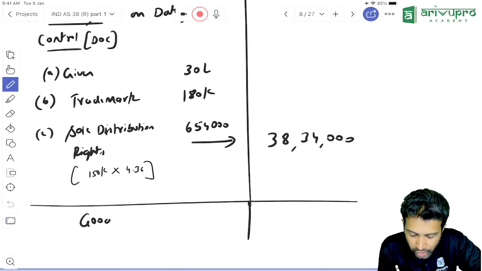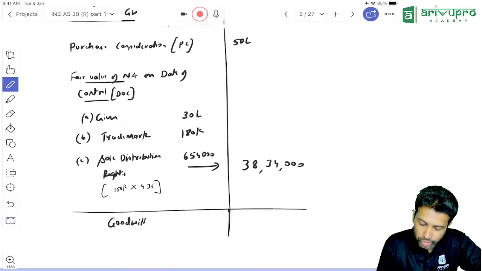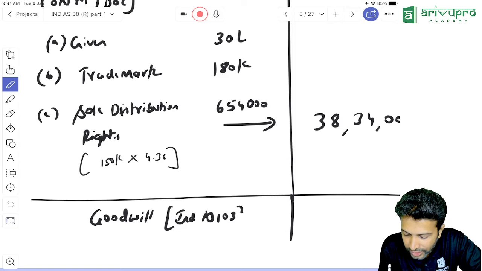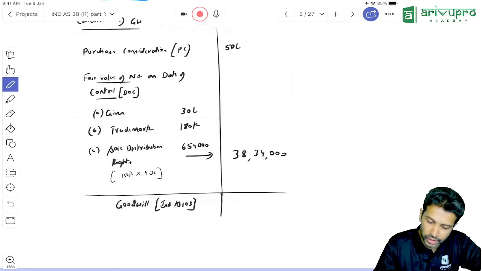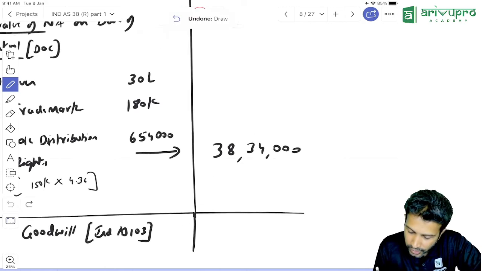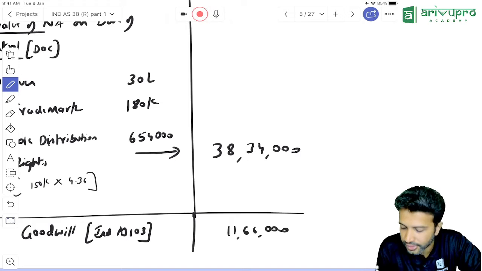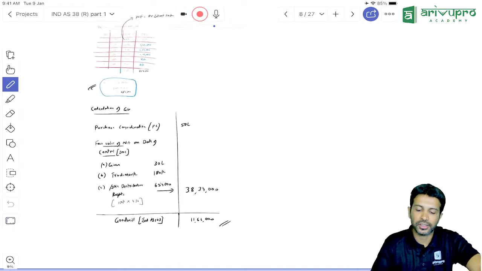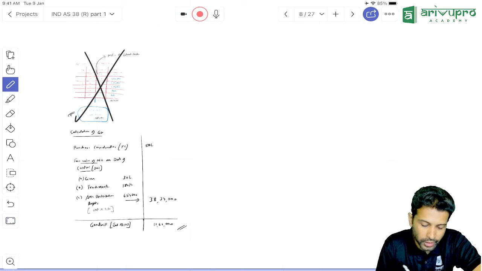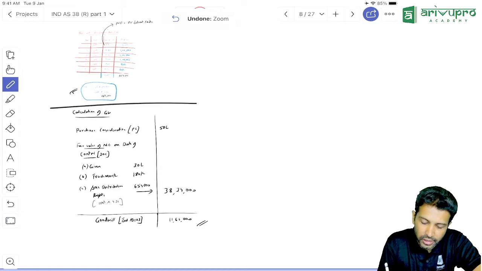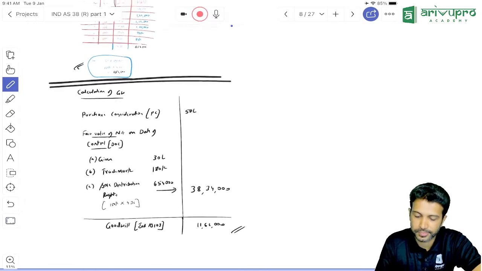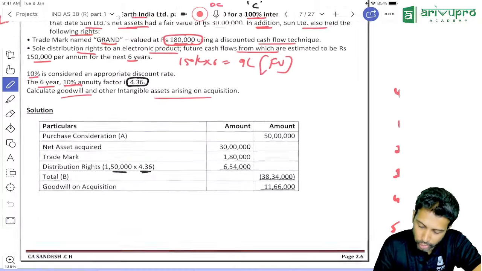That loss only we call as what, sir? Goodwill. So this goodwill is as per which standard? Is it as per Ind AS 38 or Ind AS 103? It is as per Ind AS 103. So do a subtraction. 11 lakh 66,000 is the value of your goodwill. That's all they asked in this question. That means these two working notes, you don't have to do in this problem at all. Directly you can start with this calculation, because it's a straightforward one. That's what they've done in the solution also over here.